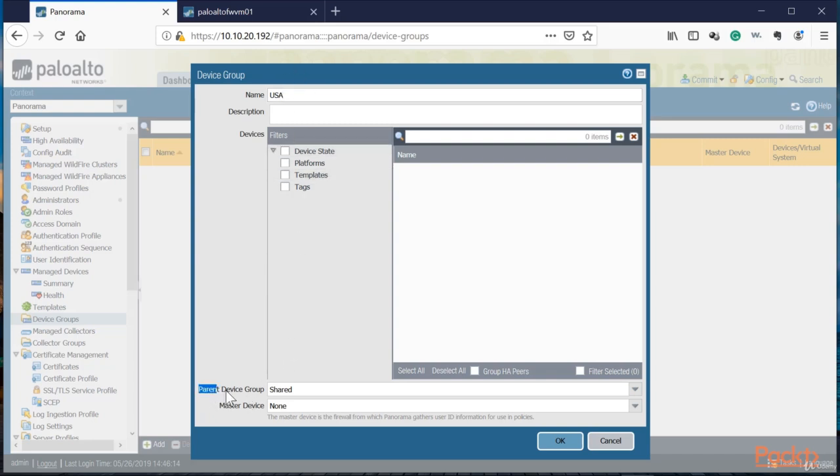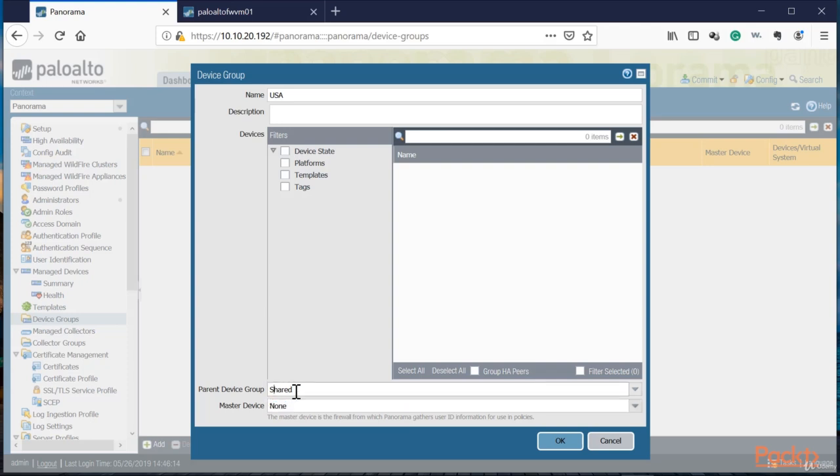And by the way, all the Panorama will have a share parent group. So the share parent group is like the root group. So if you apply something to the share, it actually applies to everything below it. And you're going to see this in a bit. Also, master device. This is where we select that firewall that's going to become the master device that every single site will mirror the configuration. So it will take a look at what the master has, and then it's just going to replicate based on the settings that the master device has.